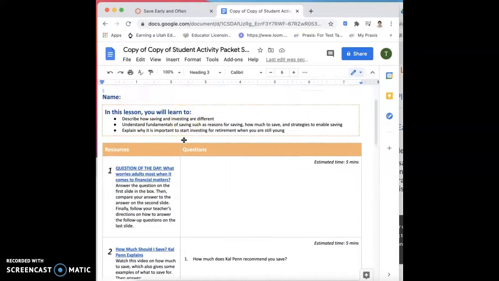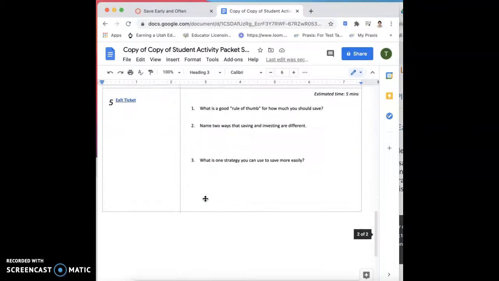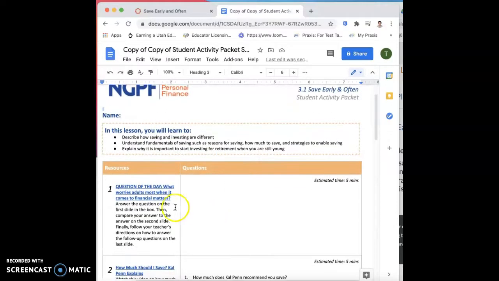NGPF, personal finance. Okay, so how do I do this? There's a lot of words here. There are a lot of questions. It looks kind of confusing. Where do I start? Well, you want to start with these numbers right here.